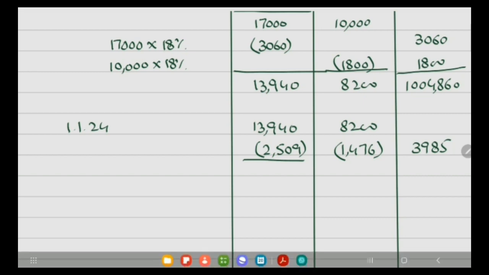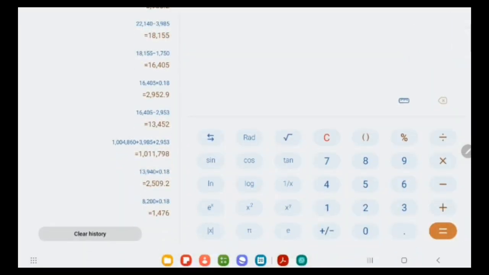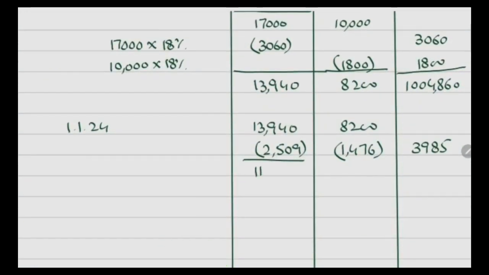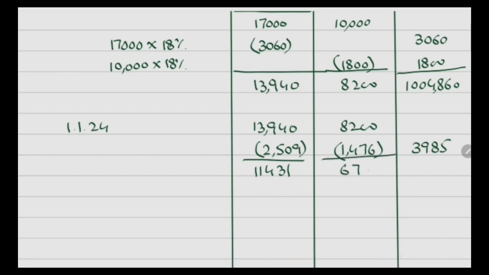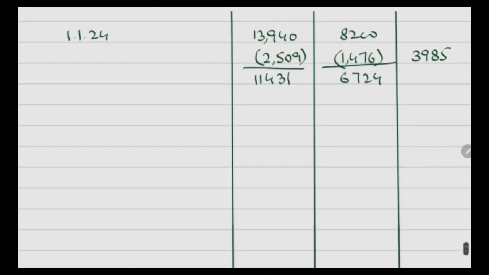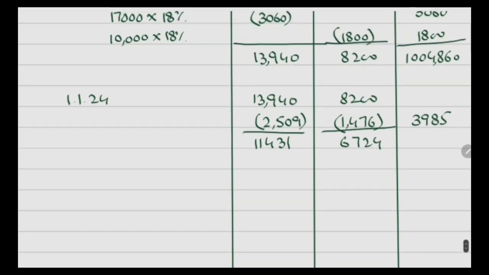But the remaining balance here to be recorded is 13,940 minus 2,509, which will give you 11,431. And 8,200 minus 1,476 gives 6,724. So in the second year, the capital allowance balance remains the same.